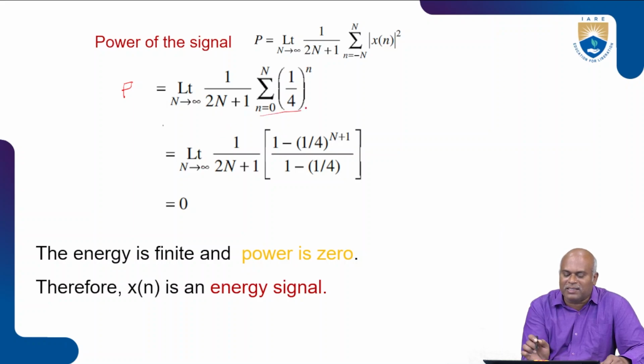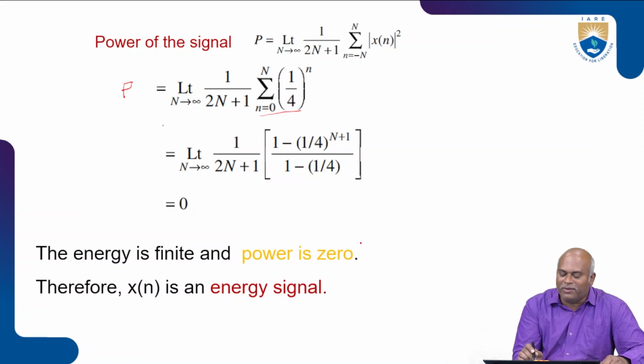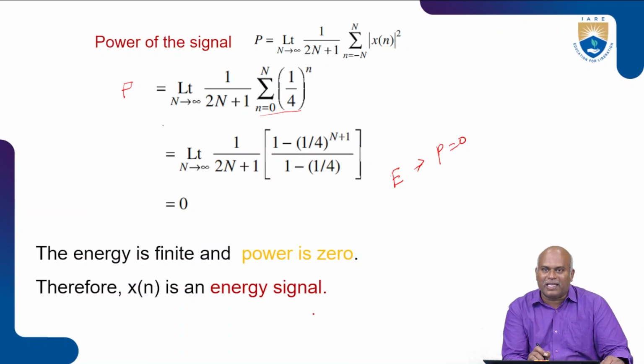So limit N tends to infinity 1 by 2N plus 1. For this case, because this is a power case, I write as per the formula, 1 minus 1 by 4 whole power N plus 1, divided by 1 minus 1 by 4. In this simplification, we substitute N equal to infinity, then we get 0. So the energy is finite and the power is 0. It satisfies the condition: when the signal is an energy signal, the power is equal to 0. Therefore x of n is an energy signal.